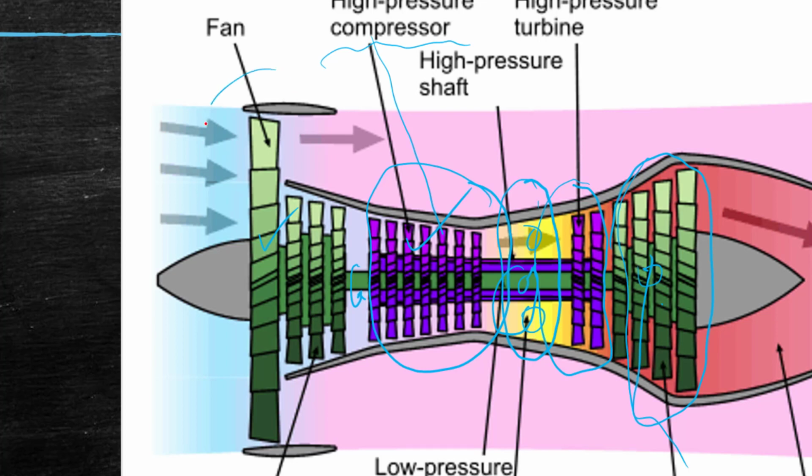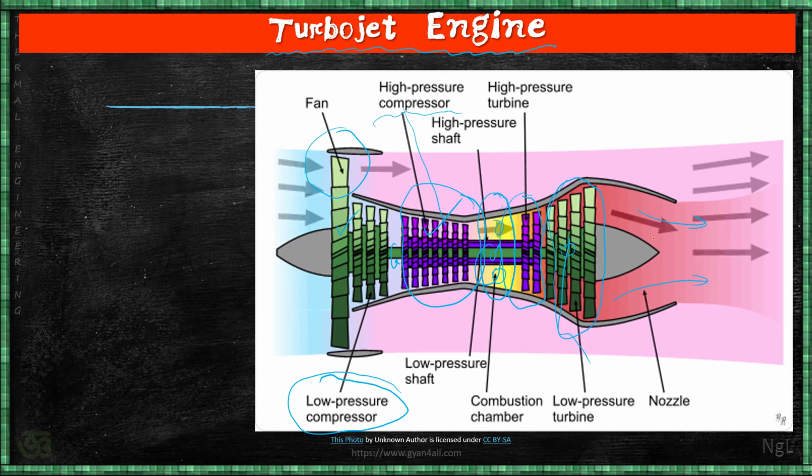And there is one fan which acts like a propeller, but it does not have enough propelling effect. And after this, whatever is left is expanded at the tail side, and this is the nozzle. So this part is the nozzle part.